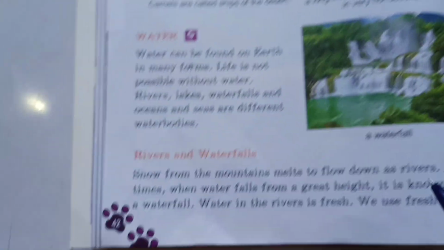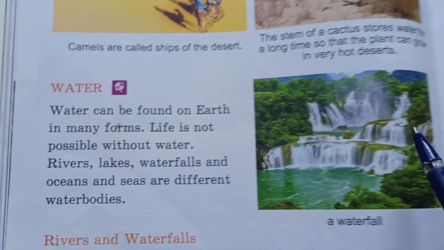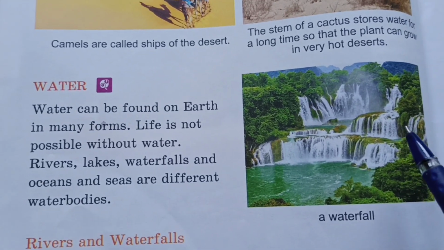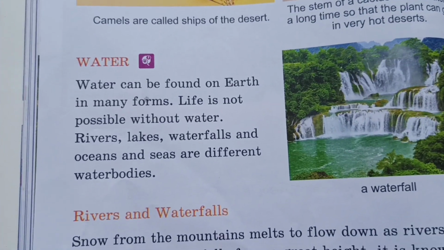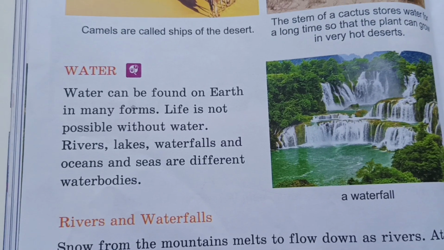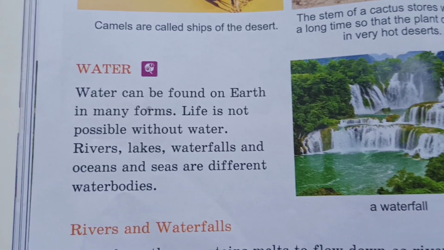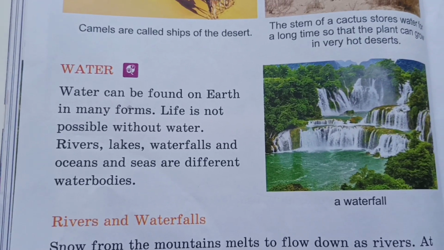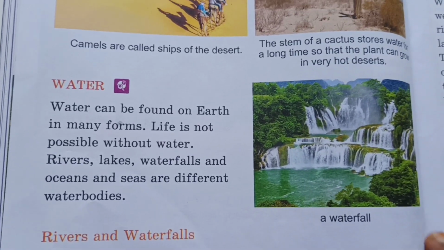And coming to the different water bodies. Can you see the waterfall? When the water flows from a height, it is called a waterfall. When snow melts from the mountains, the water comes in the form of rivers, and this river water is fresh water, and we can use this river water for drinking. Is it clear? Most of the river water will flow into the seas and oceans.